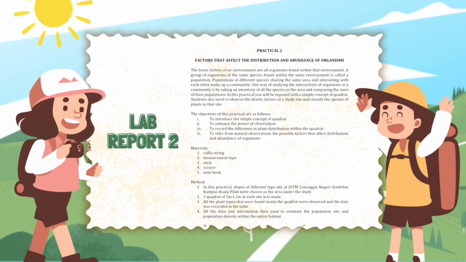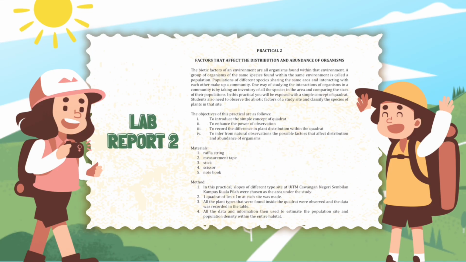Practical 2. Factors that affect the distribution and abundance of organisms. The biotic factors of an environment are all organisms found within that environment. A group of organisms of the same species found within the same environment is called a population. Populations of different species sharing the same area and interacting with each other make up a community. One way of studying the interactions of organisms in a community is by taking an inventory of all the species in the area and comparing the sizes of their populations.